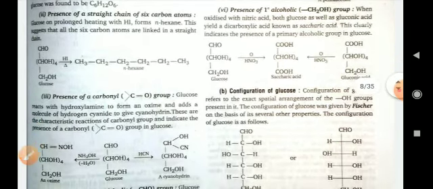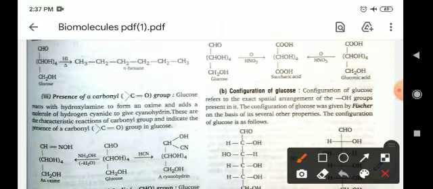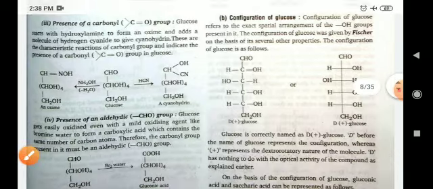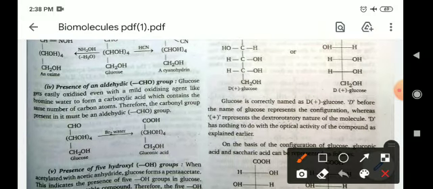So the presence of a carbonyl group, how will you justify? When glucose reacts with NH2OH, hydroxylamine, it forms an oxime, and when it reacts with HCN, it forms a cyanohydrin. These are the characteristic chemical reactions of aldehydes. So by doing the reaction with these chemicals, you will justify that an aldehydic group is present in glucose.